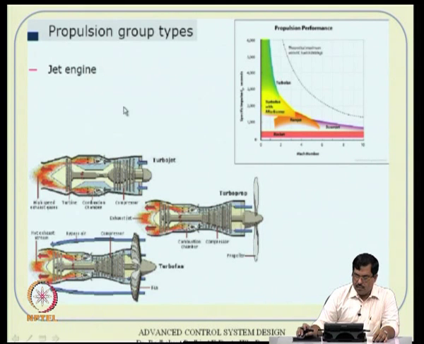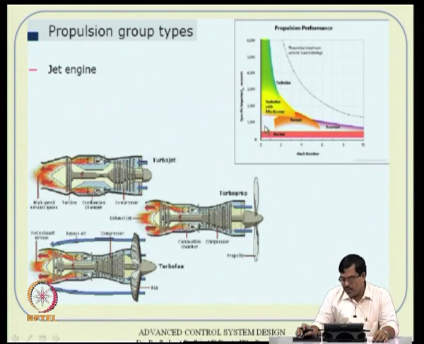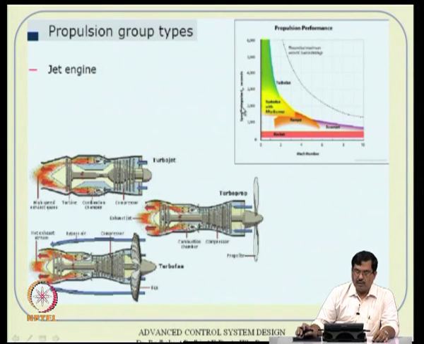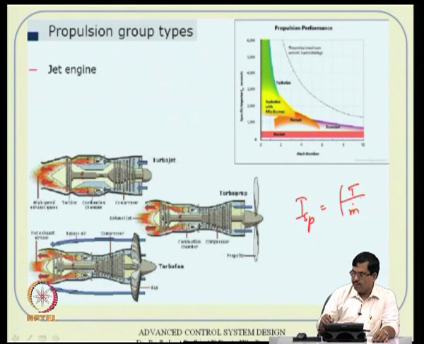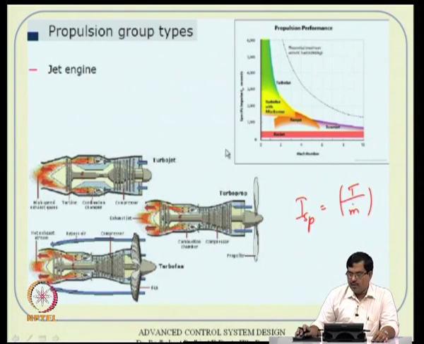So, jet engines can be classified into turbojet, turboprop, turbofans, things like that, and this is roughly the behavior you expect. I do not know whether this slide is very clear. What is plotted here is Mach number versus specific impulse, ISP. By definition, this is something like thrust divided by mass flow rate. So, how much mass flow there is, how much fuel you spend to generate that much thrust, that kind of idea. If your ISP is higher and higher, your engine is operating in a very efficient manner.